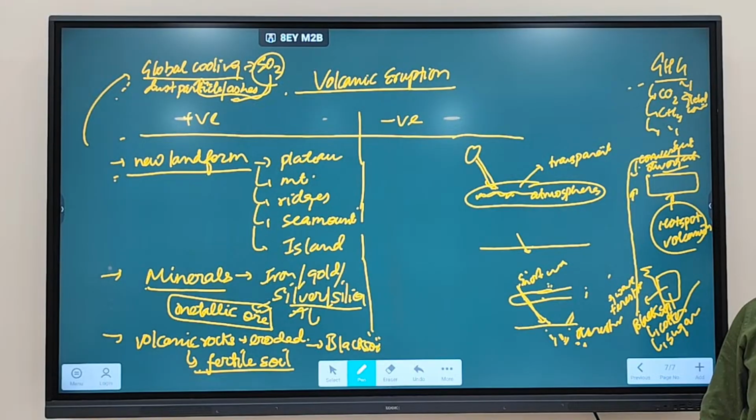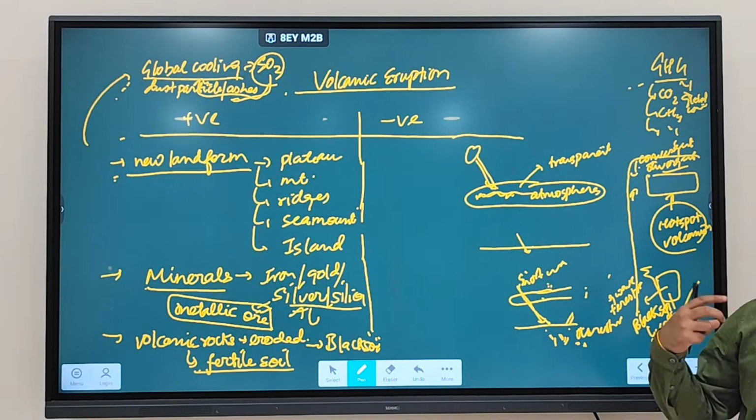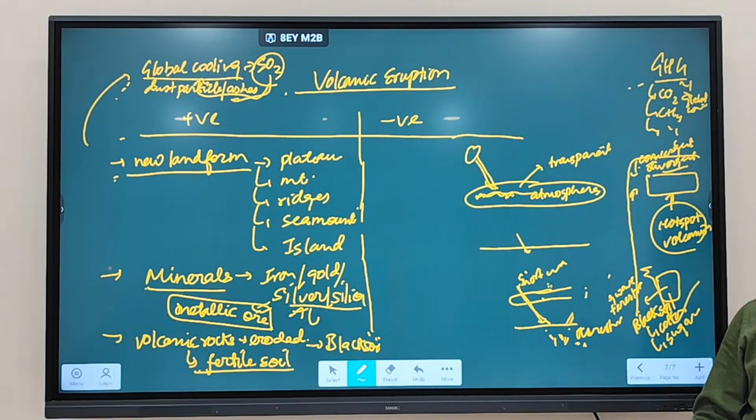Clear? So volcanic eruption leads to release of what? Release of dust particles, ashes, sulfur dioxide, etc., which leads to what? Which leads to global cooling. Fine.